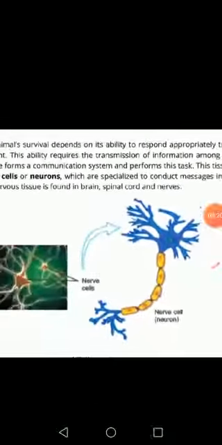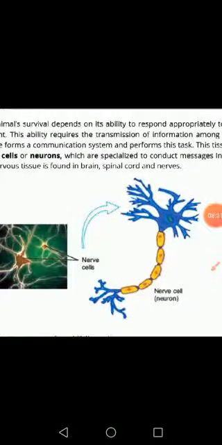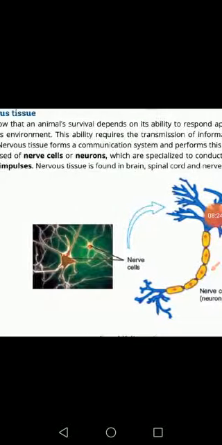We will discuss this structure in detail in our next class. So these are the different types of tissues: nervous tissues, muscle tissues, and connective tissues.